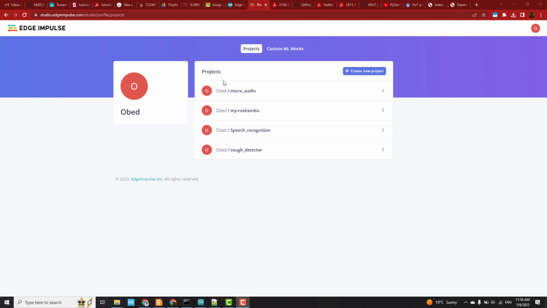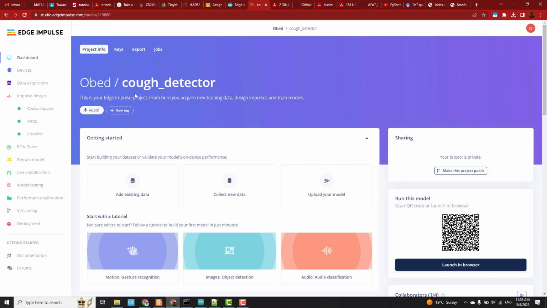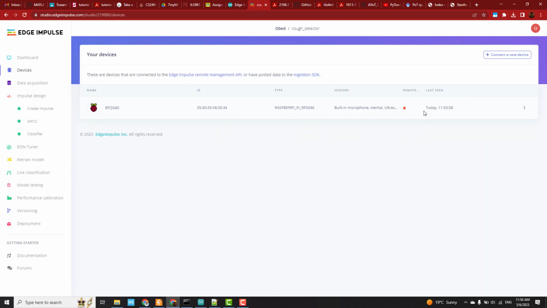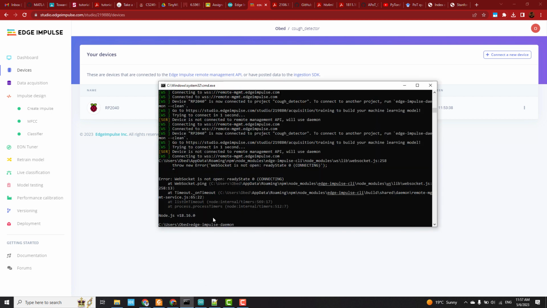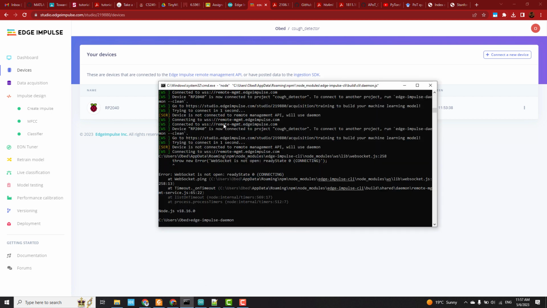In this project I did cough detection. I used Edge Impulse Studio to design my project, where you just define the project. The first thing I did was connect the device, an Arduino Nano Connect RP2040. To connect it, you use the Edge Impulse daemon that is provided by Edge Impulse.